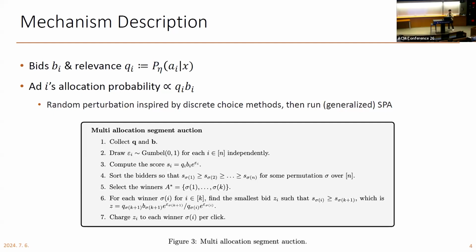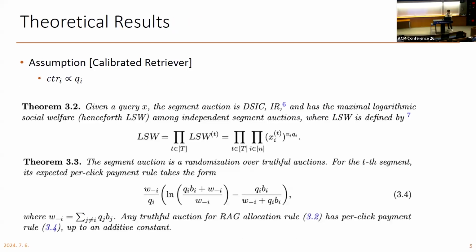And then we run a second price auction for a single-ad segment auction and probably a generalized second price auction for multi-ad allocation. So assuming that our retrieval component is calibrated so that the expected click-through rate is proportional to the relevance measure, we show that our segment auction is indeed dominant strategy incentive compatible, individually rational, and maximizes an objective function which we define as a logarithmic social welfare, which balances the efficiency and fairness.